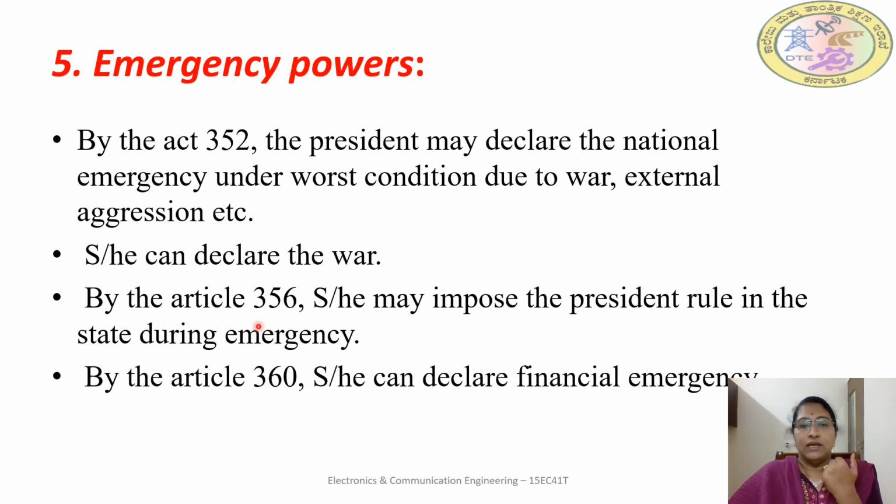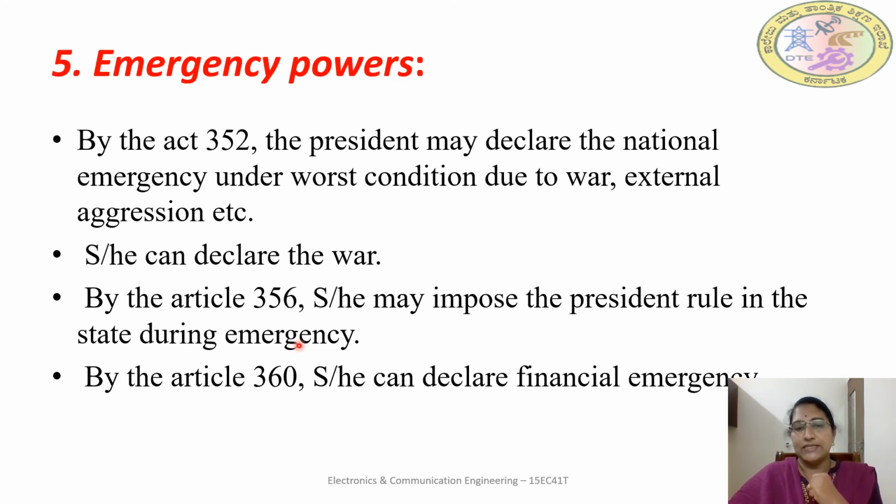Next, the president may impose President's rule in a state during an emergency. Sometimes some states may fail to function. For example, Karnataka, Tamil Nadu or Maharashtra, if they fail to function, if the majority is not declared by the Chief Minister, in that case the government has to be dissolved.